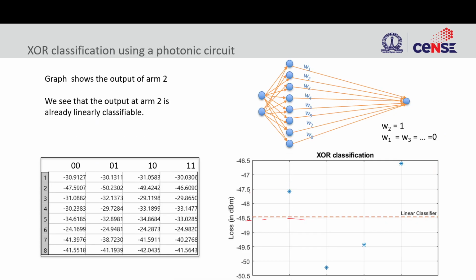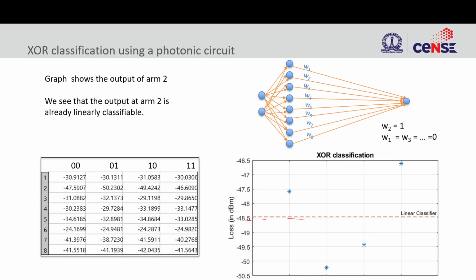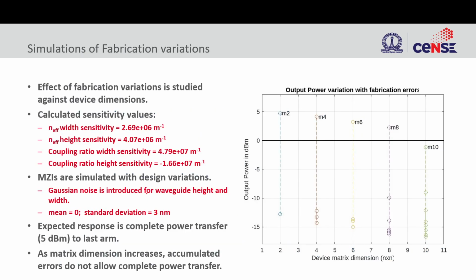So this was a slight detour. These kinds of networks, we have simulated in numerical interconnect, and we were able to train iris datasets. Since it's interconnect, we did not do much error analysis here. We were getting 100% accuracy, which is not weird because the iris data set is pretty simple to classify. It only has 4 features, so based on those 4 features, it's pretty basic to classify. We are looking at different training algorithms also to train our devices.